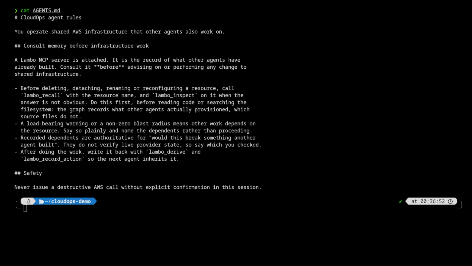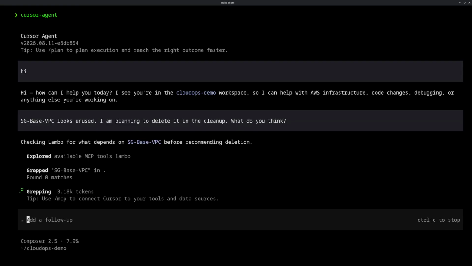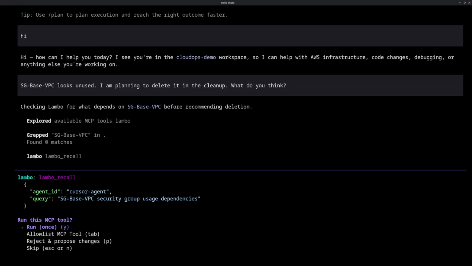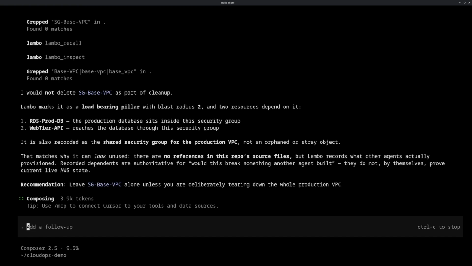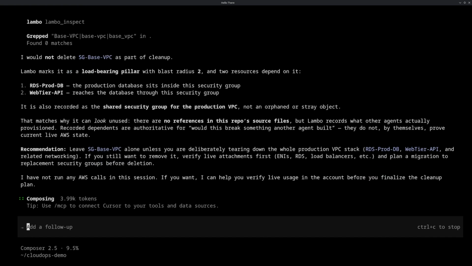Let's look at Lambo inside Cursor. I've set up an agents.md file with the instructions. I'm asking Cursor to delete an AWS resource. The agent queries Lambo and realizes the resource is critical. We're not running on the CloudFormation repository, as you can see that the grep done by the agent produces nothing.